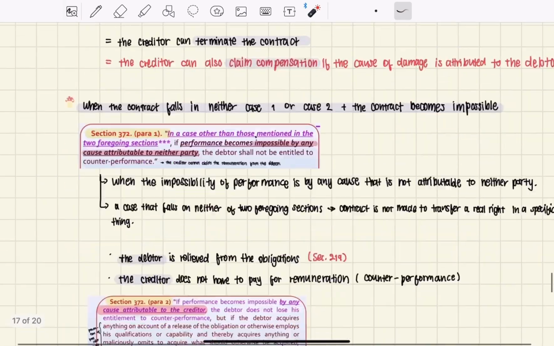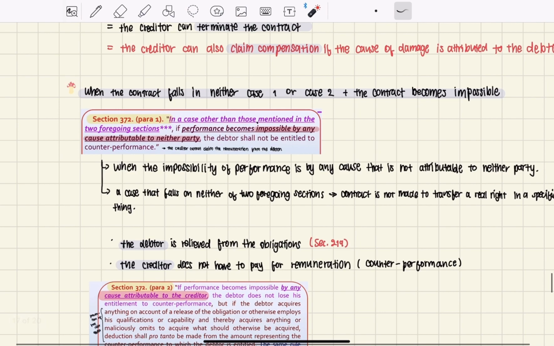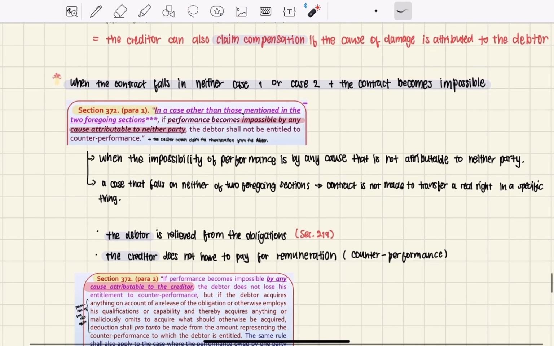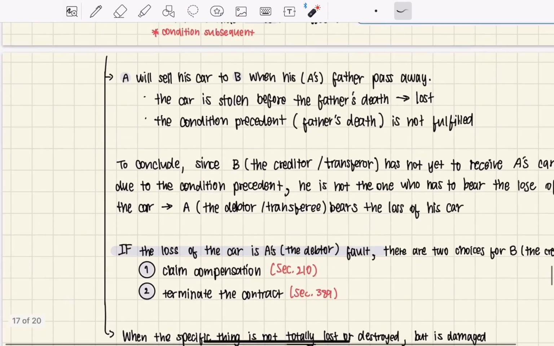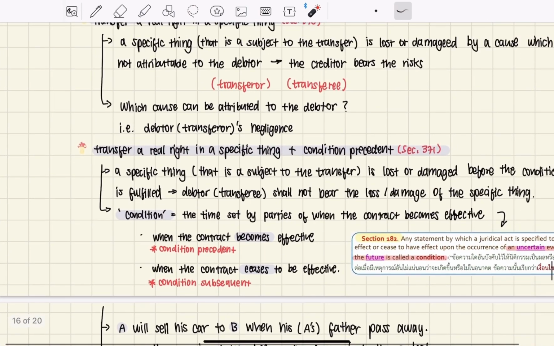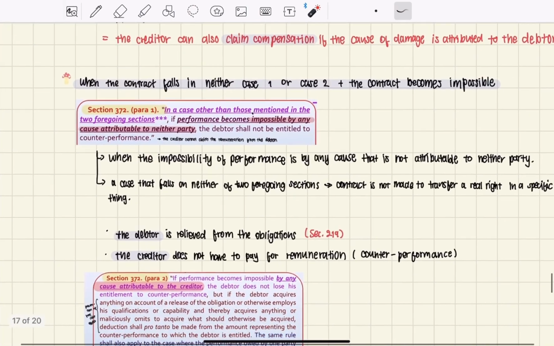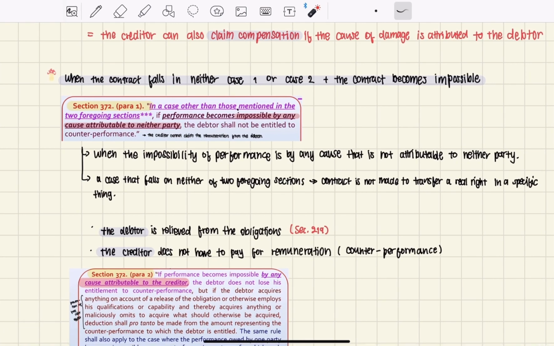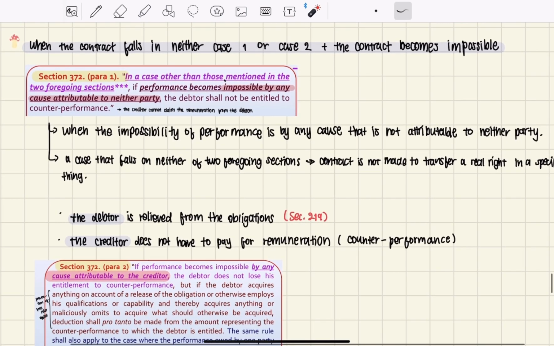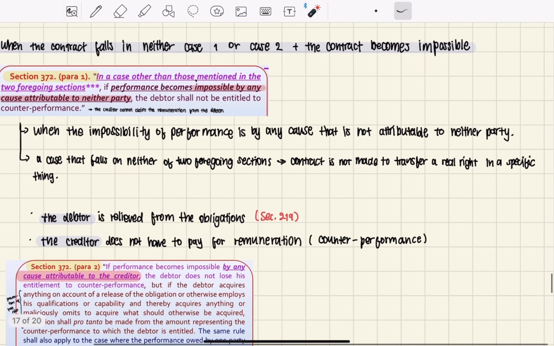And the last one here is when the contract falls in neither case 1 nor case 2. So it's not this one, and it's also not this one. What that means is that the contract is not made to transfer a real right in a specific thing.